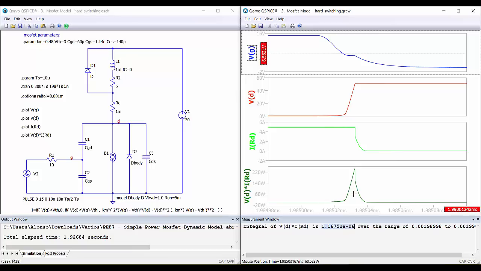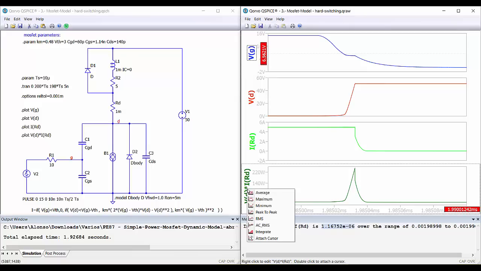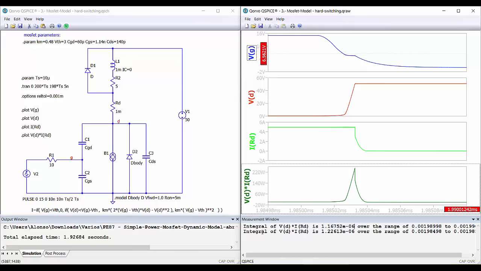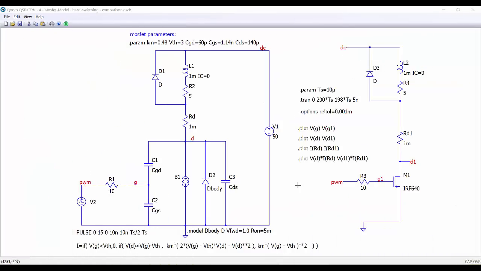And again, we have here the dissipation that we are going to have during the turn off interval. Again, we can calculate it by doing the integral, and then we will get the energy that we are dissipating during the off interval.